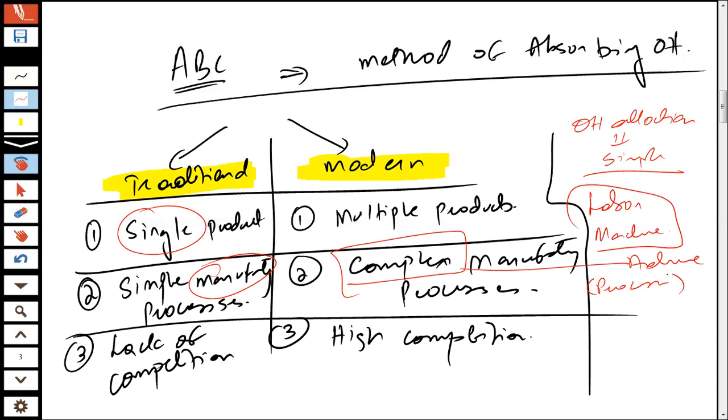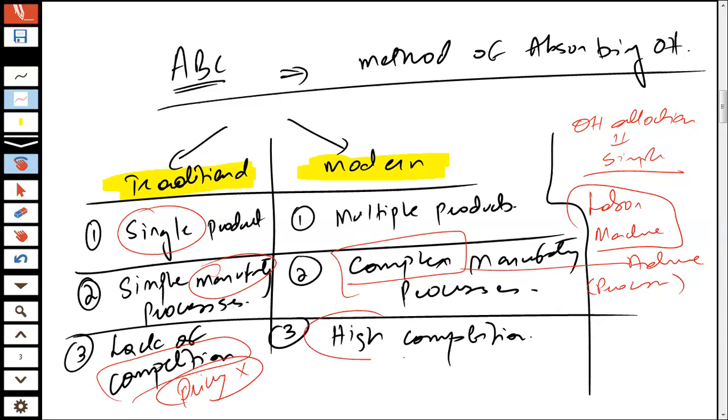And the third thing, which is one of the core reasons for the introduction of activity-based costing, is that traditionally there was a lack of competition. So even if your costing was wrong, your pricing was wrong, it didn't actually matter much.